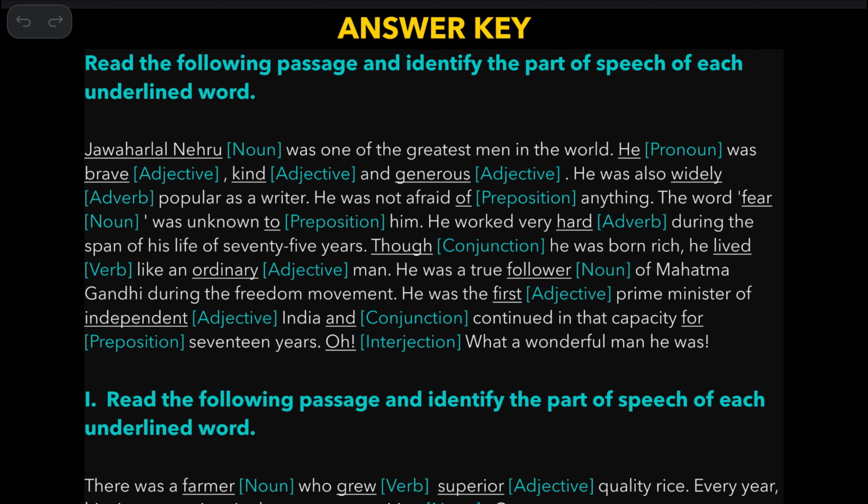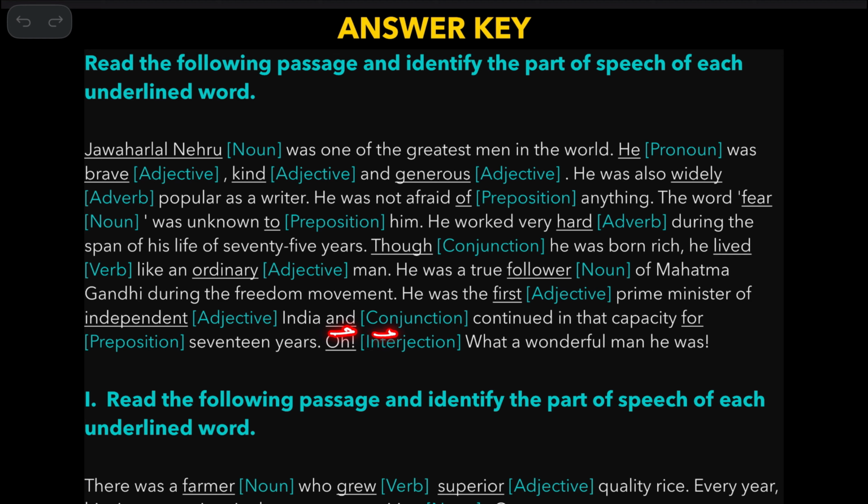Then next one, lived is a verb because it refers to the action, and ordinary is an adjective because it describes a man here, and follower is a noun because name of somebody, and here first is an adjective because it describes a noun. It tells about which prime minister, and then independent is an adjective describing this noun, and the word and is almost always a conjunction.